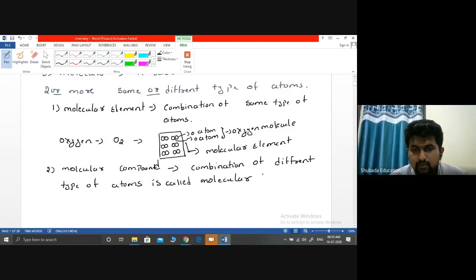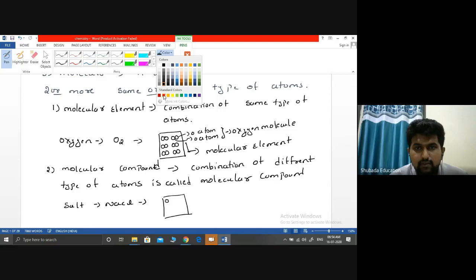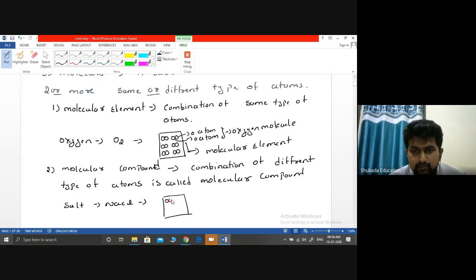A molecular compound. We'll take the example of table salt. It is NaCl, a familiar example. If I take salt, there are two different types of atoms.